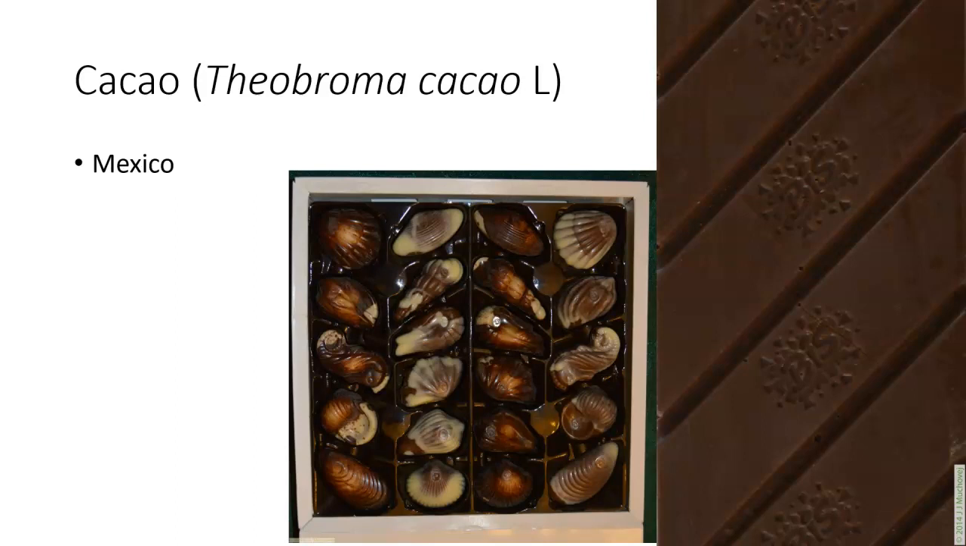Cacao, or theobromine cacao, is a very unique material. Cacao is a member of the Malvaceae. It has the alkaloid theobromine in it. The material was originally discovered by the conquistadors, who found it used in Mexico.